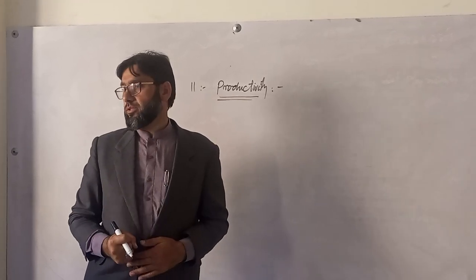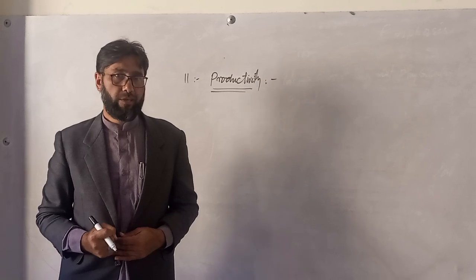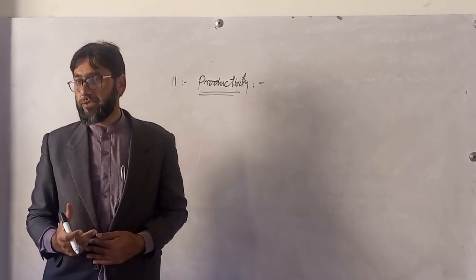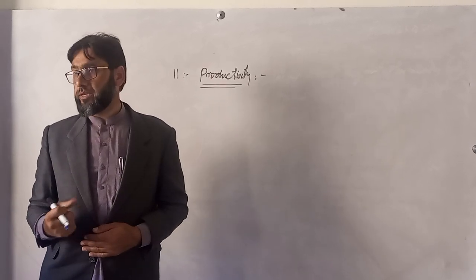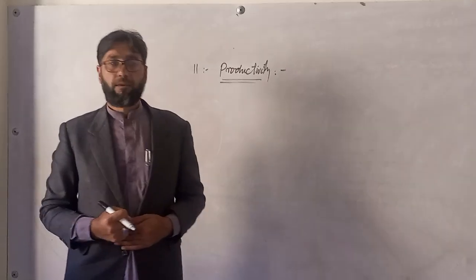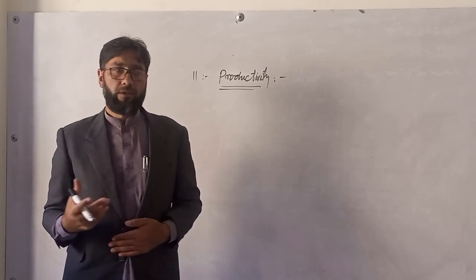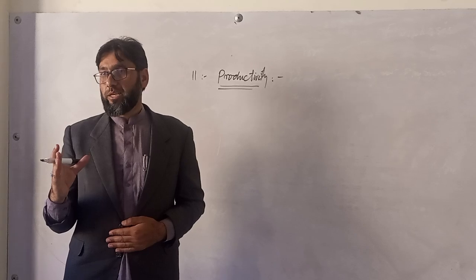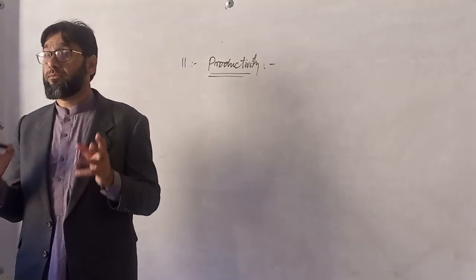So the 11th design feature as discussed by Hockett is productivity. Productivity is one of the characteristics of human language. It means human language is productive. Keep in mind that we have a finite set of vocabulary.